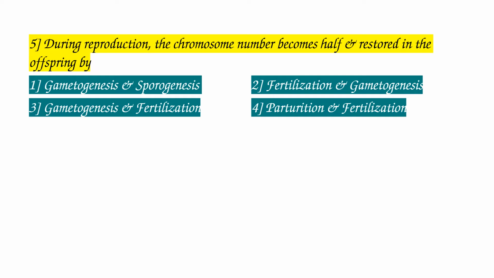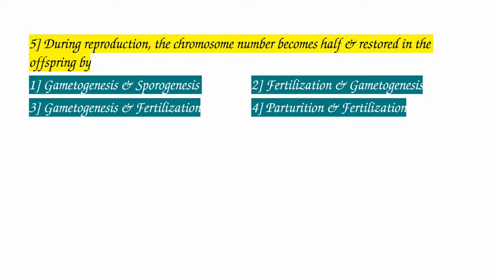Gametogenesis, formation of gametes, requires meiosis division. Meiosis is also called reduction division. That means during gametogenesis, the chromosome number becomes half of the parental chromosomes.